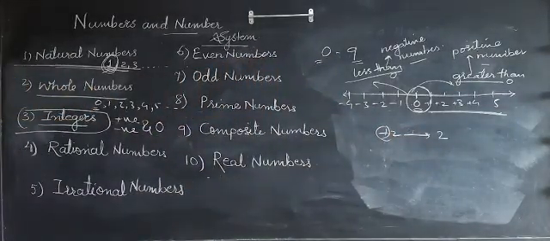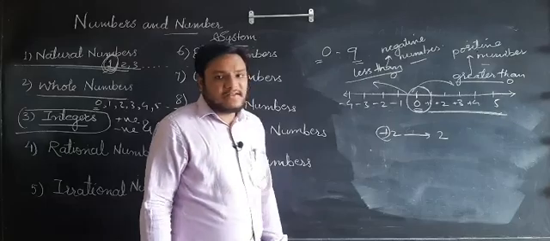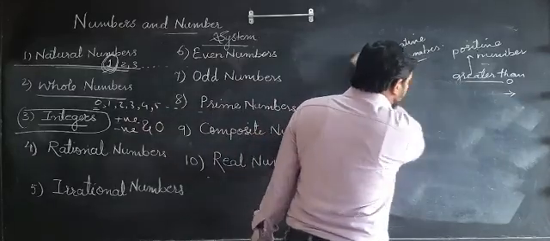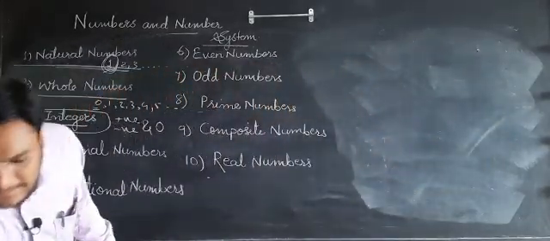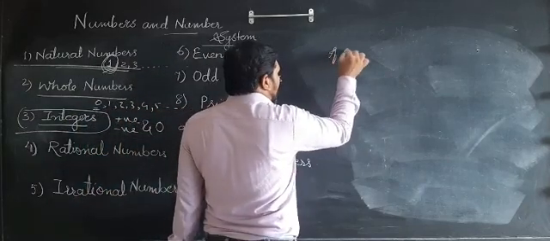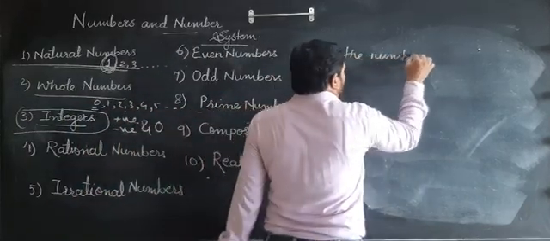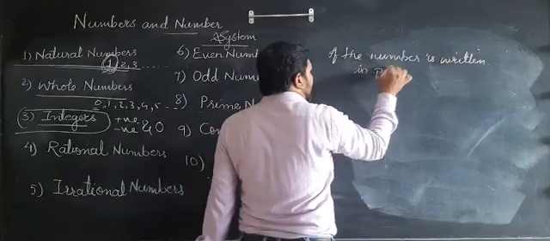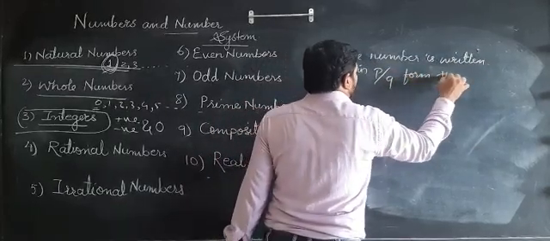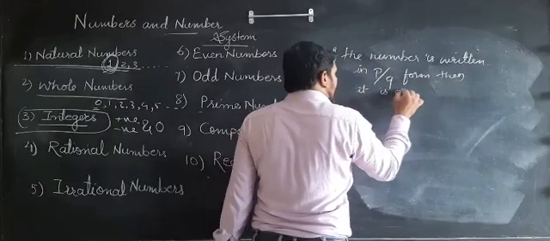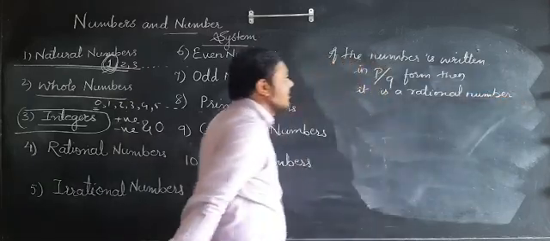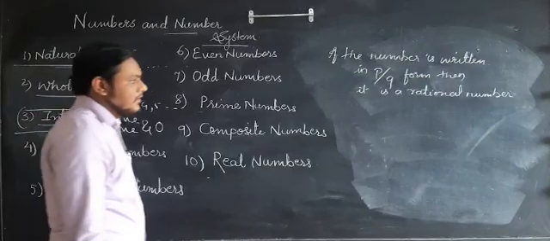So the next topic is rational numbers. Students, rational numbers are the numbers which are written in a special form, P upon Q. Here is the definition of rational numbers: if a number is written in P by Q form, then it is a rational number. Means the numbers which are written in P upon Q form are called rational numbers.